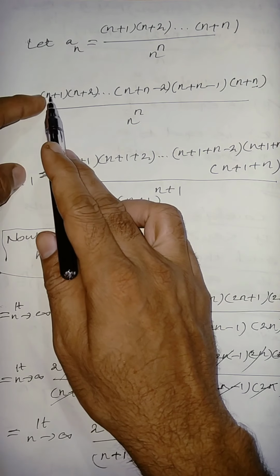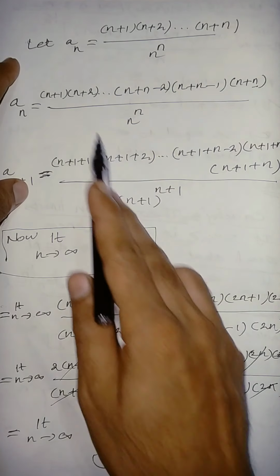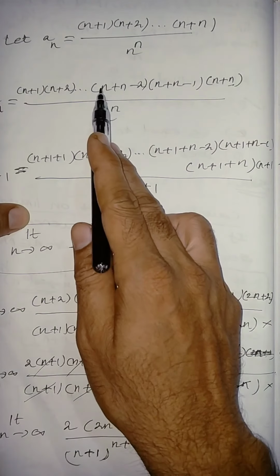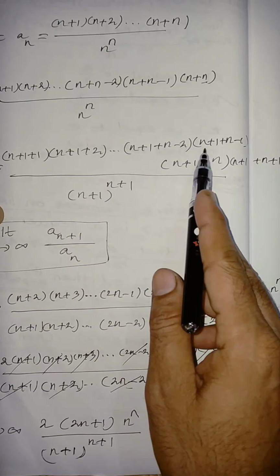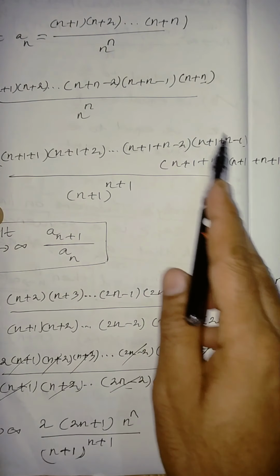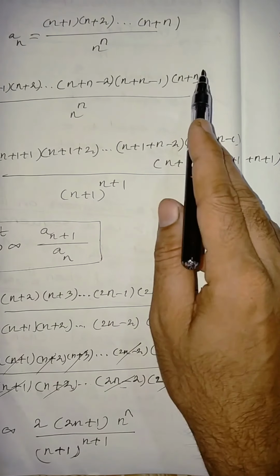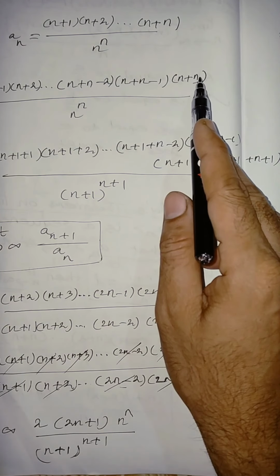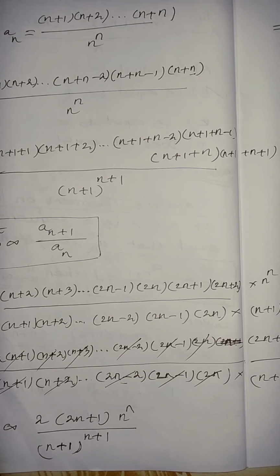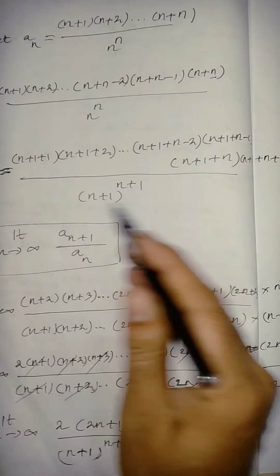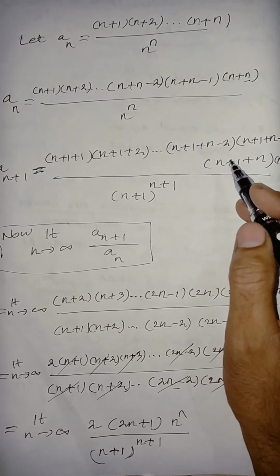So instead of n we put n plus 1, then n plus 1 plus 2 and so on; for this n plus 1 plus n minus 2, for this n plus 1 plus n minus 1, and then n plus 1 plus n, and moreover the last term appears, n plus 1 plus n plus 1. That is next. All divided by, replacing, n plus 1 power n plus 1.